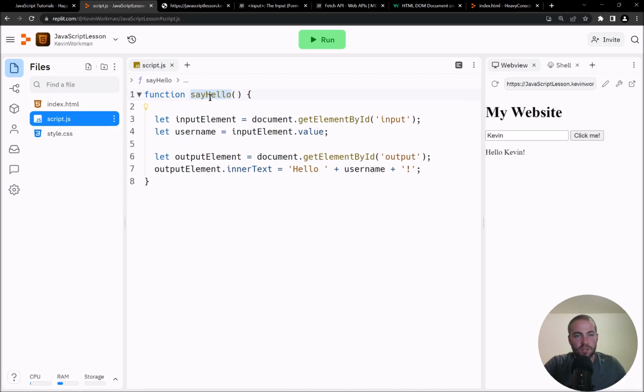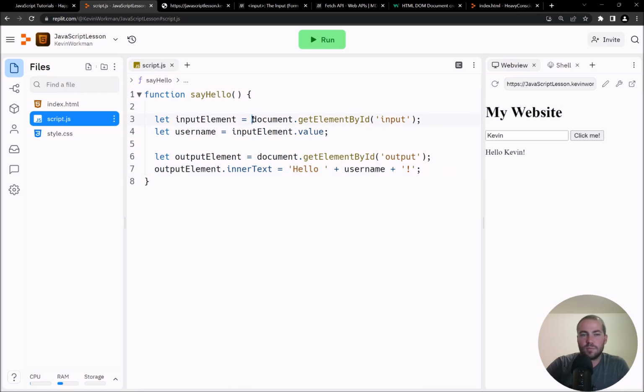And that function then contains your JavaScript code, which works by calling its own functions. So in this case, I am calling the document.getElementById function, which gives me an element. Then I'm getting the value from that element, and then I'm getting a different element to hold my output, and then I'm setting the inner text of that element. So this is the very beginnings of interactive HTML using JavaScript. Other than that, you can look stuff up in MDN and W3Schools.